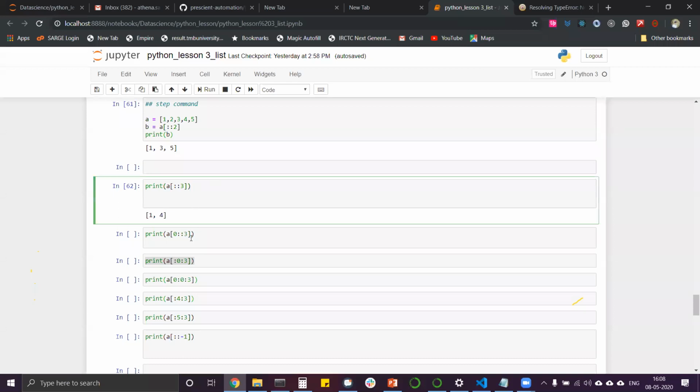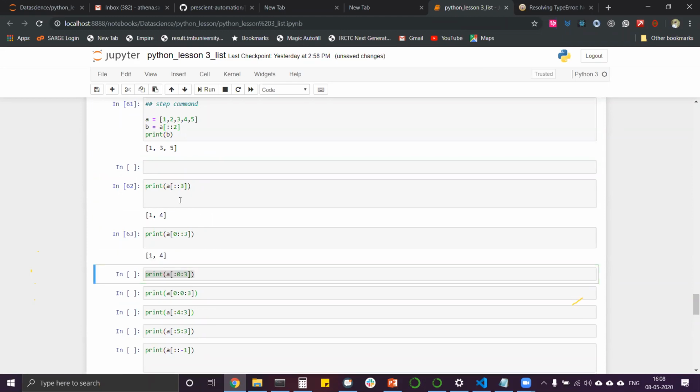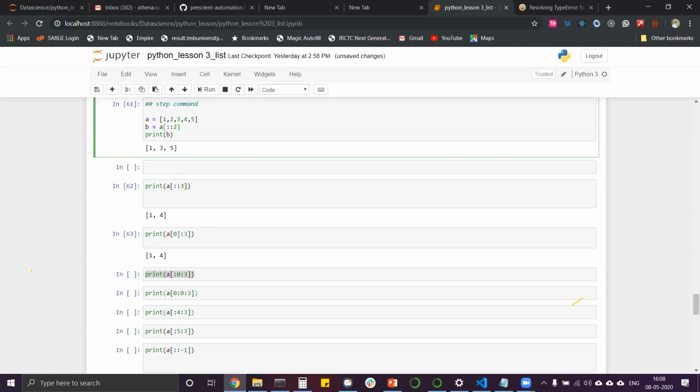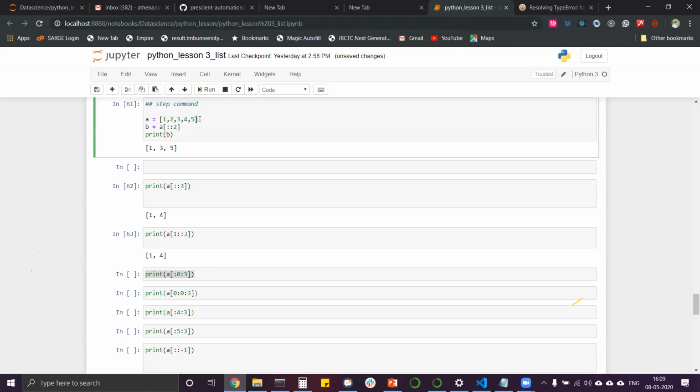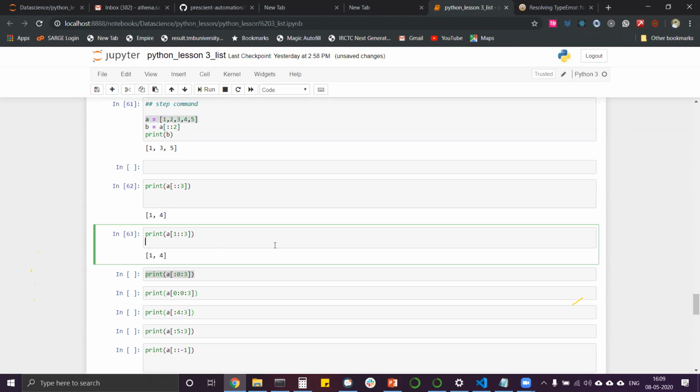Remember this. This thing is the same as this thing. If you haven't mentioned anything, it will start from 0. What will happen if I start from 1? What will be the output of this, considering this? 4, 2 and 5.